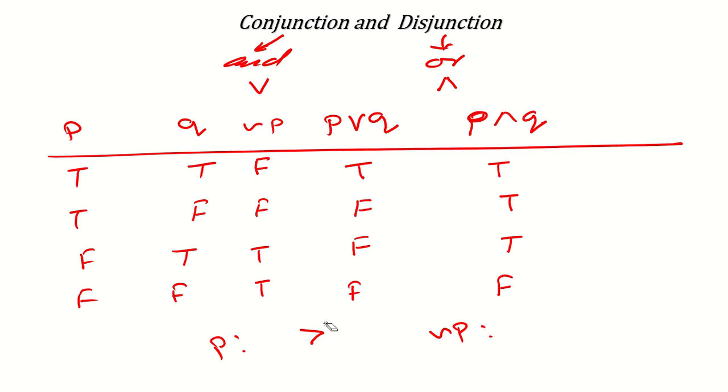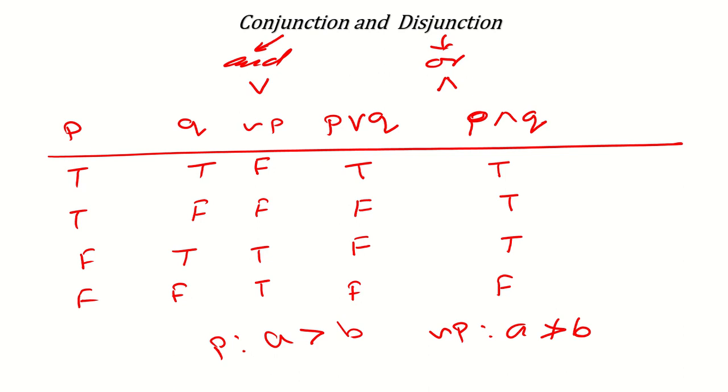For example, here suppose I have A greater than B, then what will be its negation? Its negation will be A is not greater than B. Okay, means it can be less than or equal to B. So like this you can write the statement.